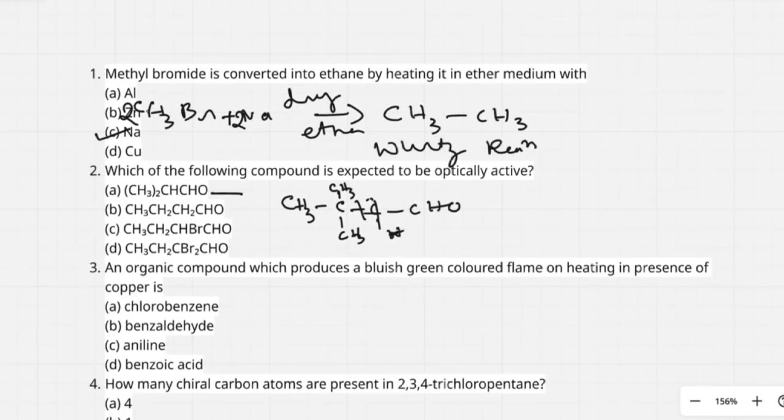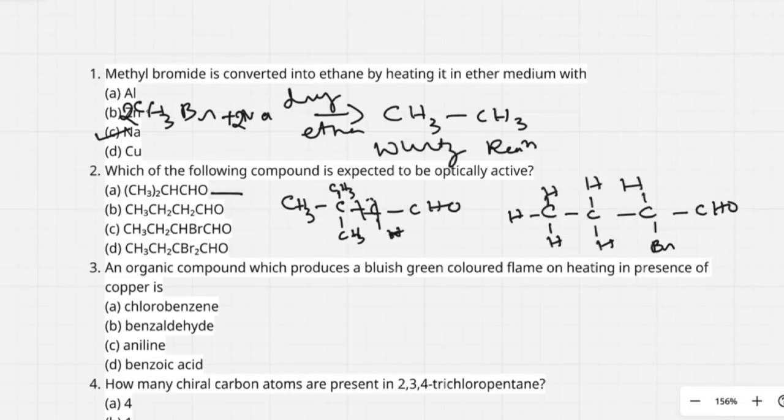I take third compound here. See here, CH3, then CH2, then CH, then CH3, CH2, then CH, CH3, CH2, CHBr, CHO. See, look at this organic compound. This carbon atom contains same group, hydrogen.